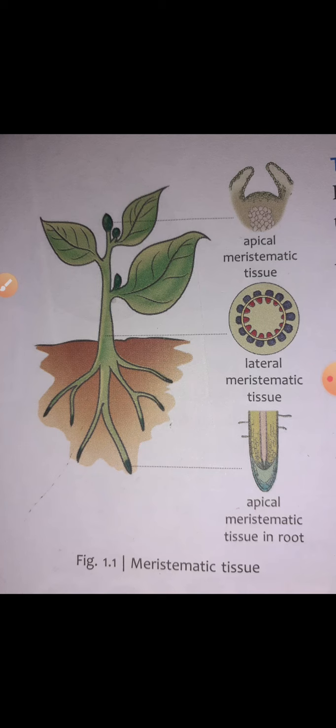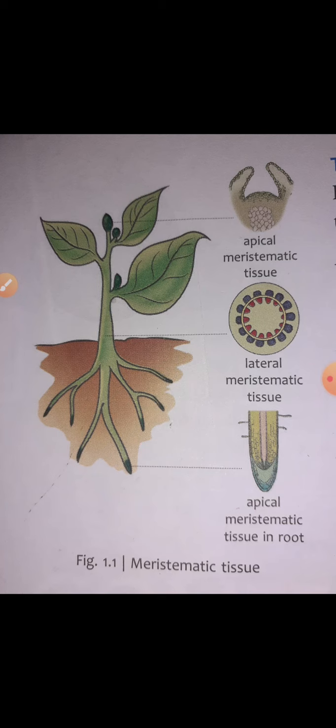So meristematic tissue is responsible for two main functions. First is that they increase the thickness and increase the length of the plant. Meristematic means divisible. In Greek, meristes means divisible.